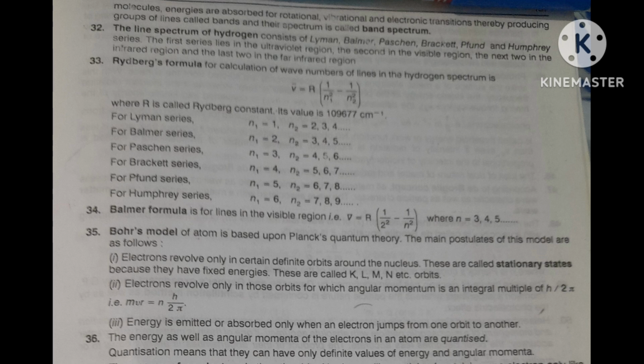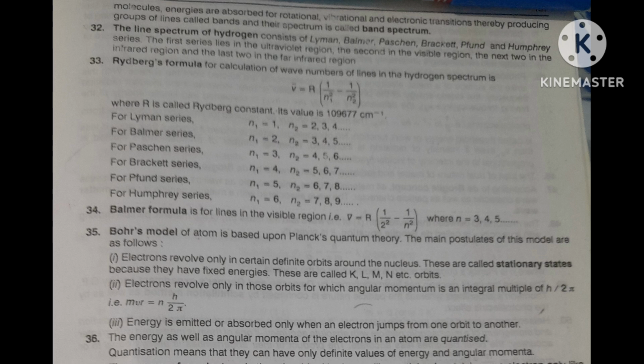This is a very, very important relation. You must remember. mvr, the angular momentum, is equal to n h upon 2 pi, where small n is the number of the orbit: first orbit, second orbit, third orbit, like that.